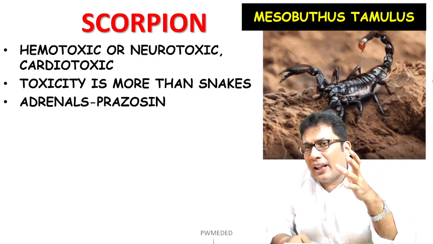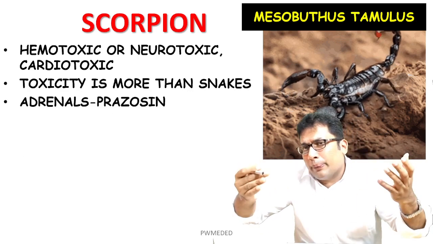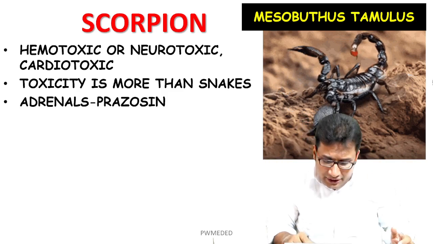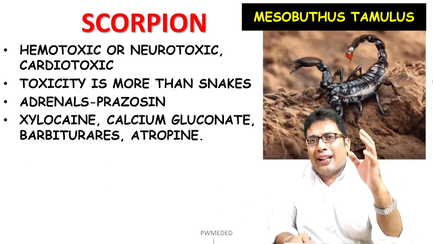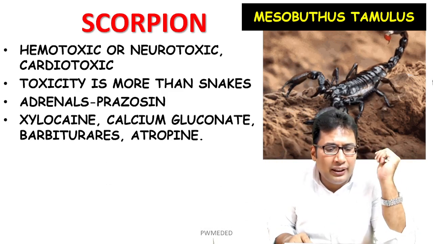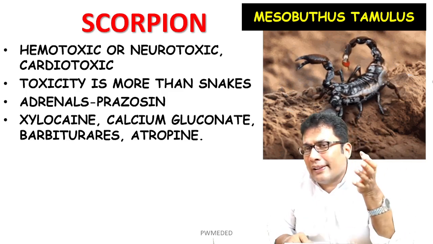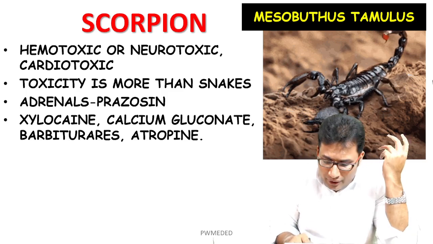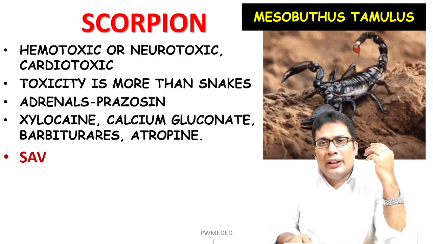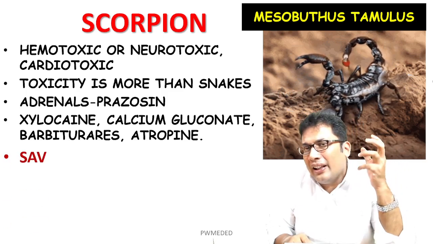It acts on the adrenal gland and causes release of catecholamines. That's why prazosin is given. Other treatment aspects: xylocaine for the pain, calcium gluconate, barbiturates, and atropine, basically for pulmonary edema. The drug of choice is scorpion anti-venom.